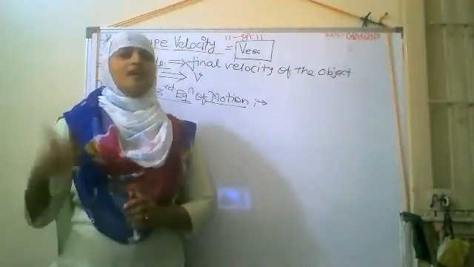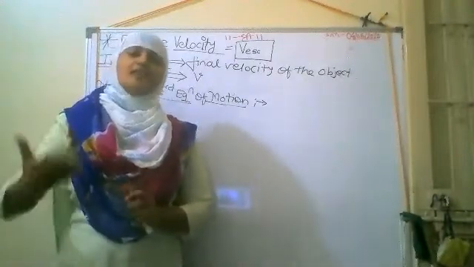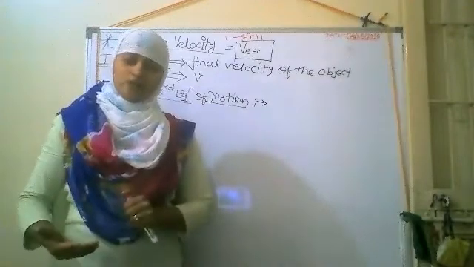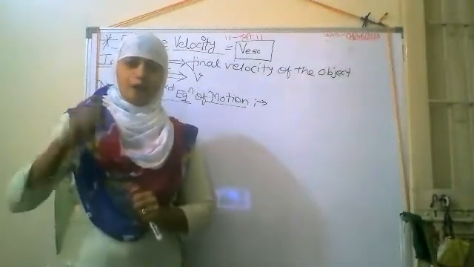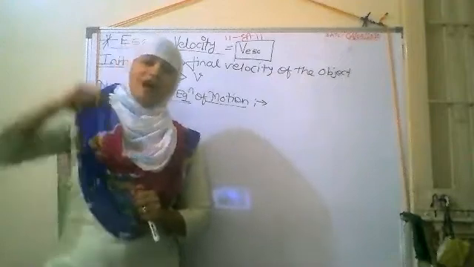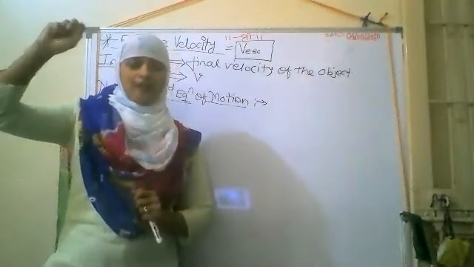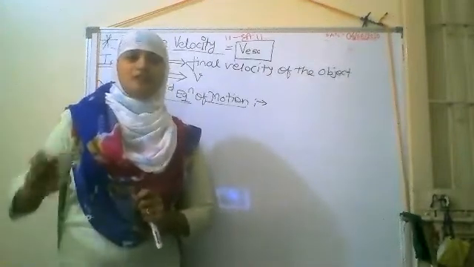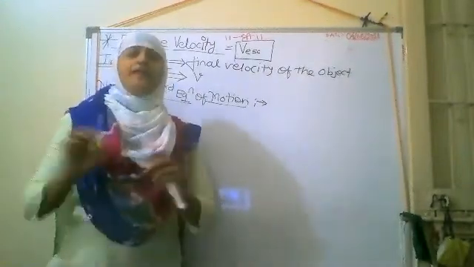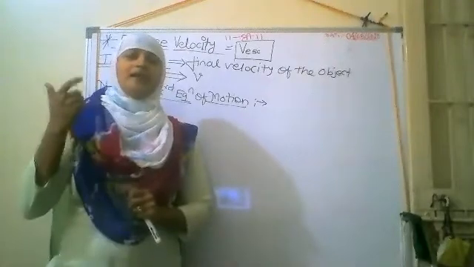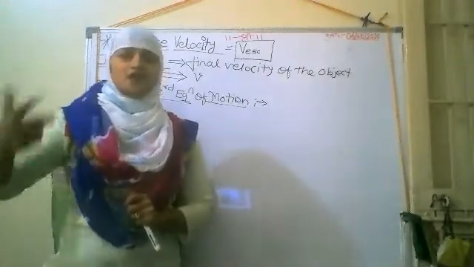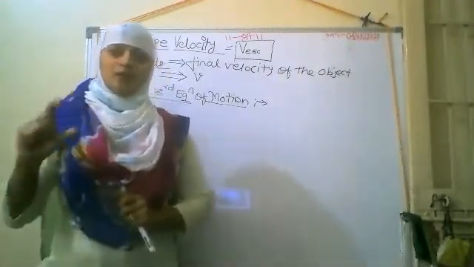But if we give the initial velocity so high that the object can attain a maximum height from the surface of the earth, at that height the gravitational force will not be exerted on the object. That height, that velocity, is known as the escape velocity.